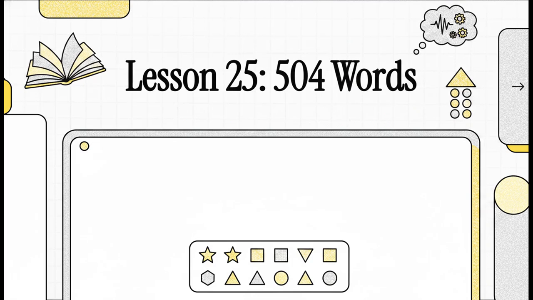Welcome to This Explainer. Look, if you're tired of that dry, repetitive, rote memorization we've all been forced to do, you are in exactly the right place. Today, we're going to strategically conquer the 12 essential vocabulary words of Lesson 25 from the classic 504 Absolutely Essential Words Workbook. And we're going to do this through focused thematic learning, tying these words together in a way that actually makes sense to your brain.